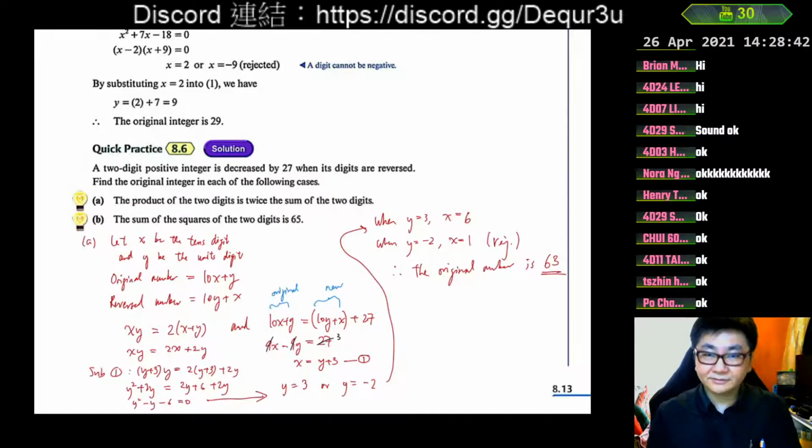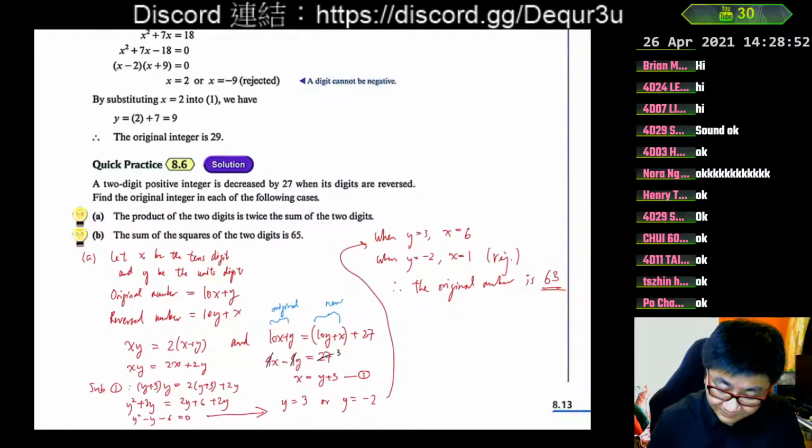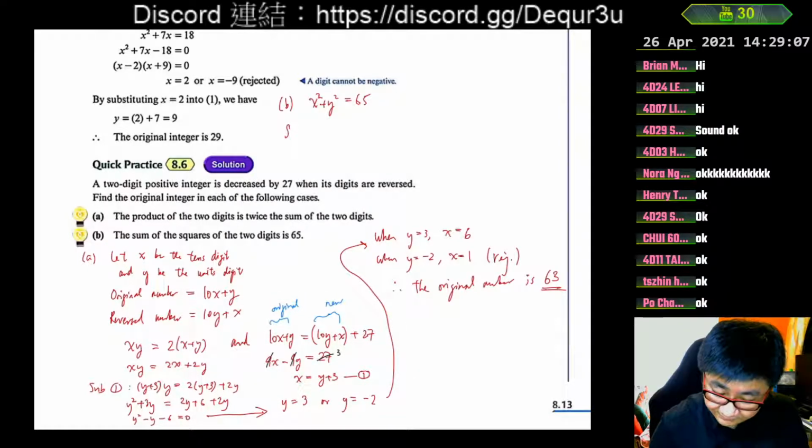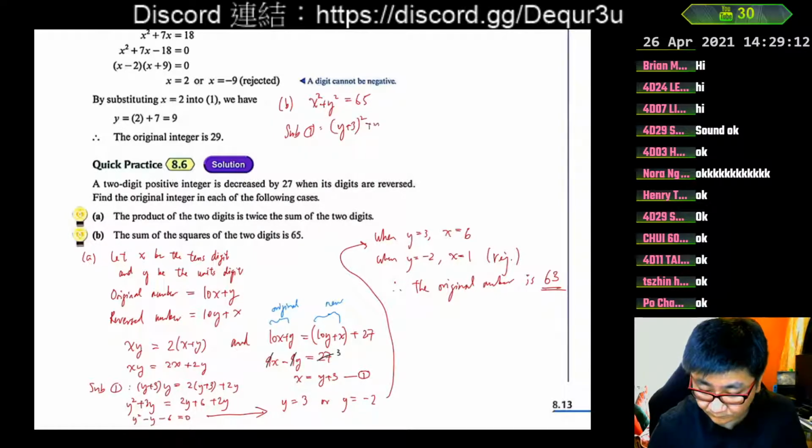And then I will also at the same time do this quietly. So I will take some space on top maybe to work with part B. And so we need to have x squared plus y squared equals 65. And we can still keep these parts. So sub 1, and do expansion.